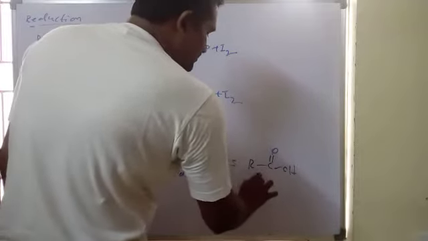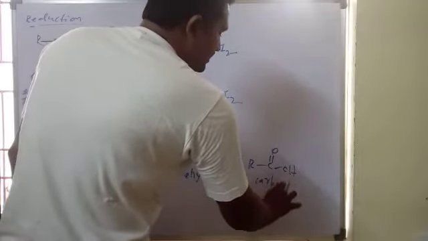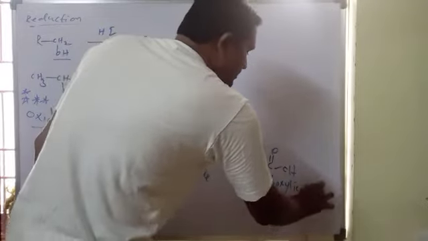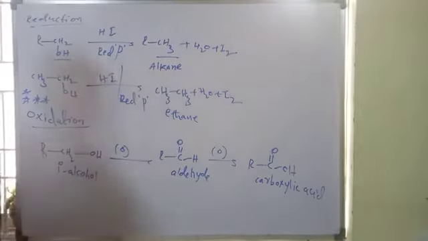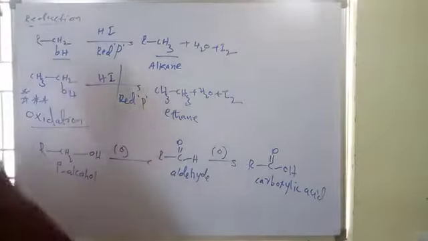Further oxidation gives a carboxylic acid. So for primary alcohols, the first oxidation gives aldehydes, and further oxidation gives carboxylic acid.